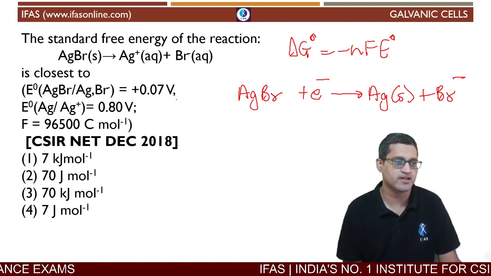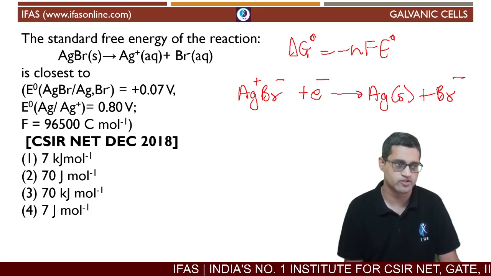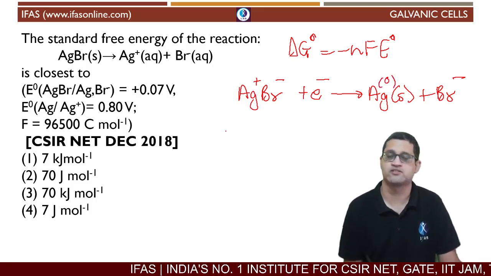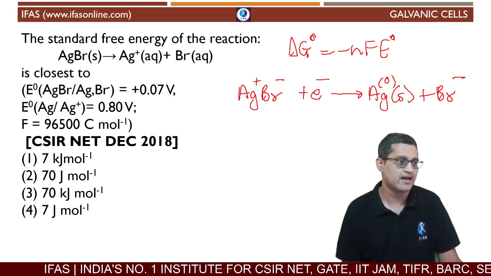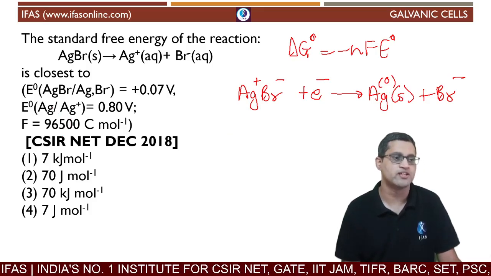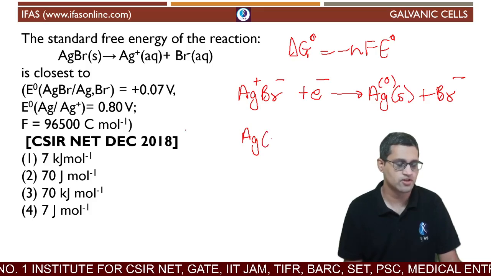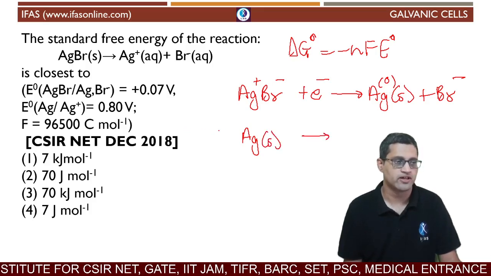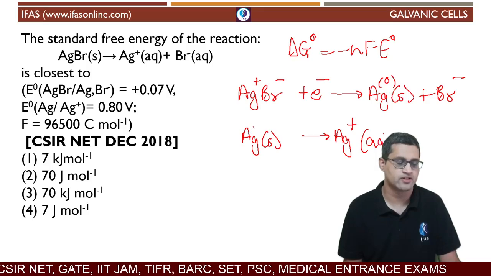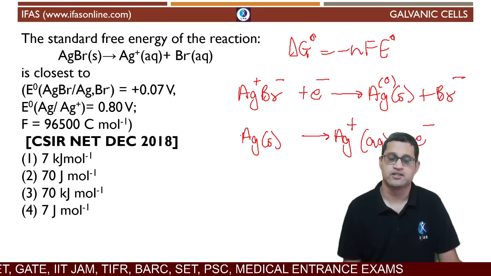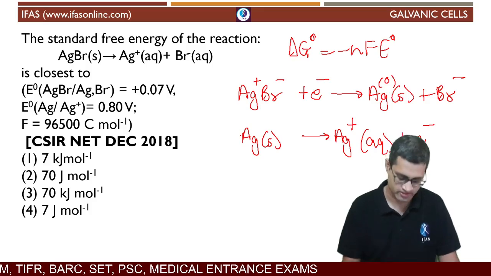But you had a silver plus here. You had Ag plus Br minus. You had a silver plus, which gets converted to silver solid, which is electrically neutral. So there is reduction happening here. And the second reaction is where Ag gets converted to Ag plus. Ag solid will get converted to Ag plus, which is in aqueous solution again, and it will lose an electron. That is an oxidation that is happening. So here what you're getting is oxidation, right?